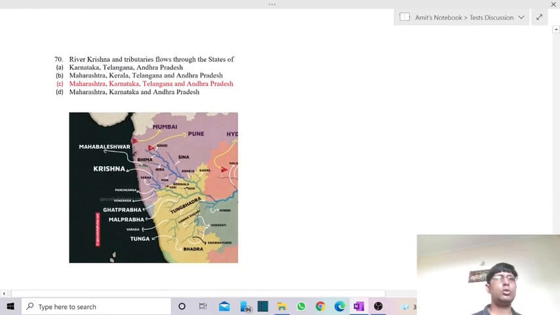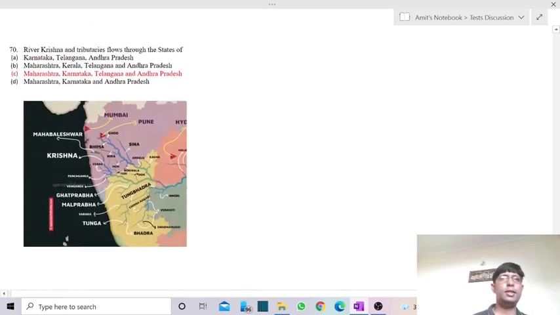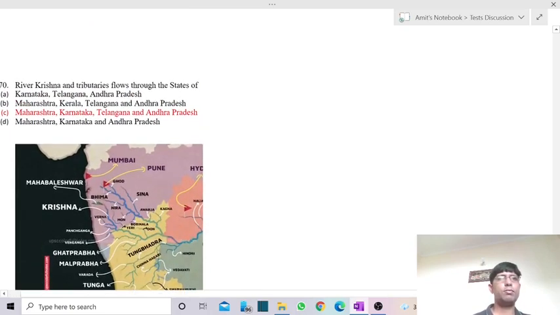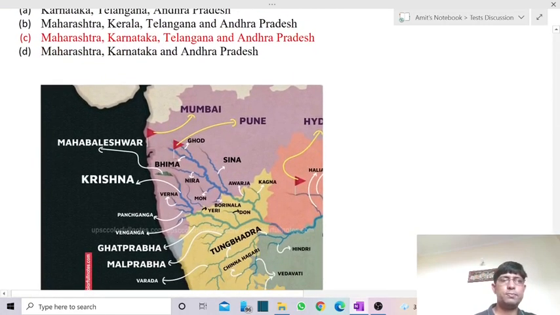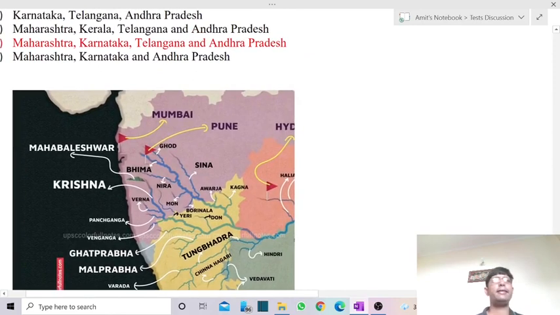Now comes the last question of the test, which is linked with Indian geography. River Krishna and tributaries flow through the state. This question was in the news because of the dispute between Andhra Pradesh and Telangana. That is how we have this question. River Krishna flows through four states. It rises in Maharashtra, and we have a number of tributaries of river Krishna.